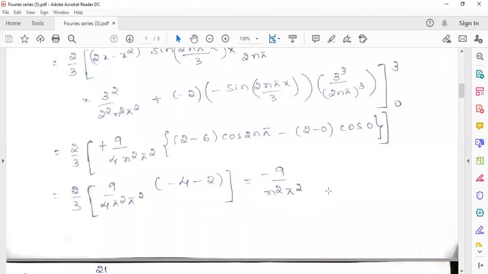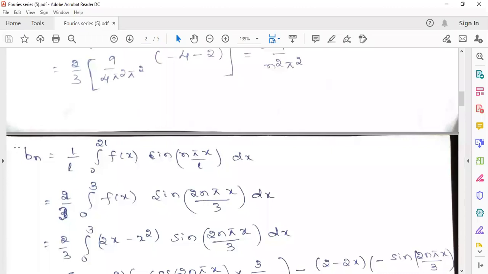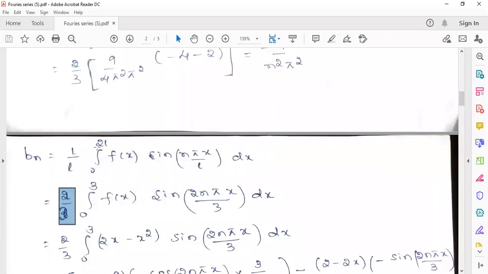I hope many of you solved A0 and An yesterday itself. The only thing pending was Bn. So now Bn, for the interval 0 to 2l, is given by 1 by l into the integral from 0 to 2l of f of x sine n pi x by l dx. Now you substitute the value of l first. L is 3 by 2, so the reciprocal is 2 by 3. And 0 to 2l, the value of 2l is 3. F of x sine 2n pi x by 3. If you put l equals 3 by 2, it will become sine 2n pi x by 3.